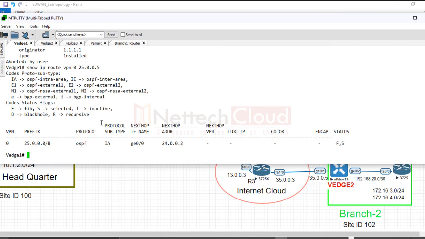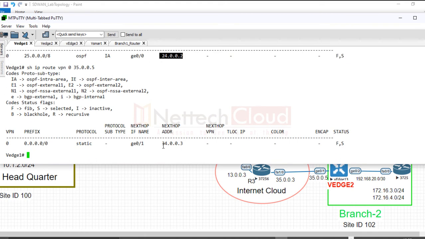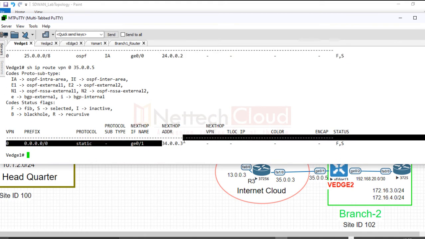Yes, it has. It has a route to reach this network via next hop address 24002. And what about the other one? Show IP route, transport side VPN, and then this time 35005, right? And here 34003.